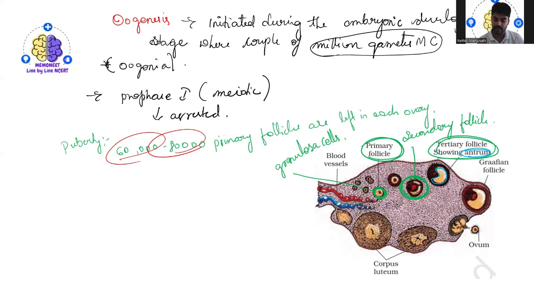Then the theca layer is organized into inner theca and outer theca. Basically you'll see two types.